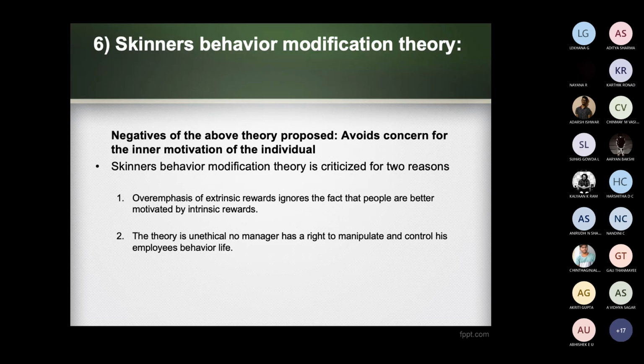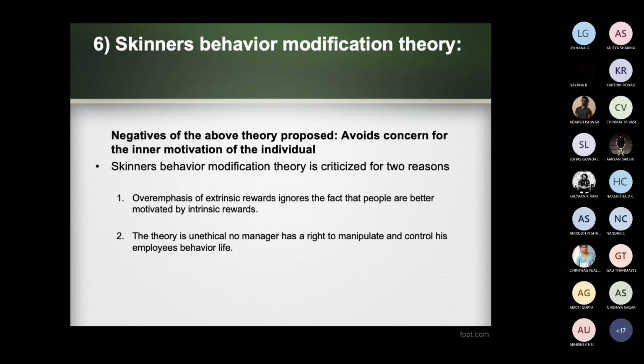According to many people, apart from Skinner, all others disagreed with what Skinner told. Many other scientists said that behavior does not always depend on such consequences, so most scientists did not agree with Skinner's theory.